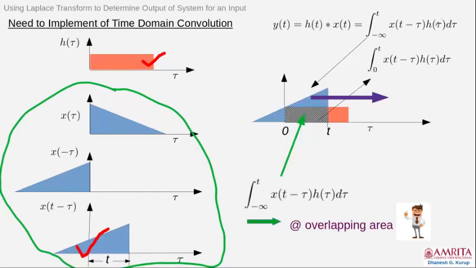Please understand, I will repeat it once again. The convolution integral is the product of the impulse response and the mirror image of the input shifted to time t, and you have to take the integral. So if you want to calculate y of t at different times t, you have to keep on shifting the input along the positive x-axis.